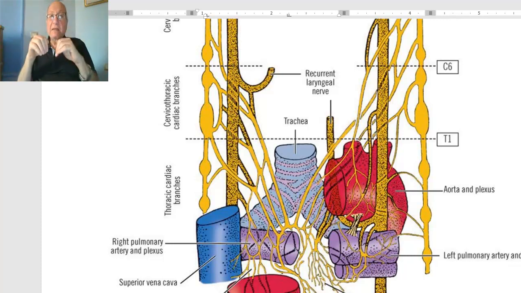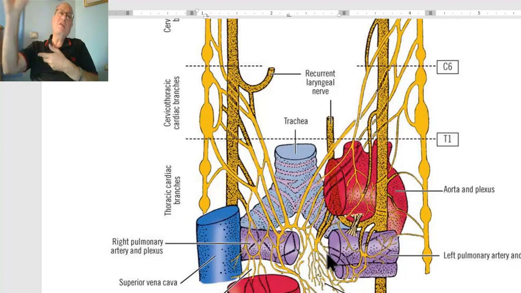Preganglionic fibers relay in terminal ganglia, peripheral ganglia in the wall of the heart. Therefore, the preganglionic fibers, which are parasympathetic, are very, very long, while the postganglionic fibers are very, very short.